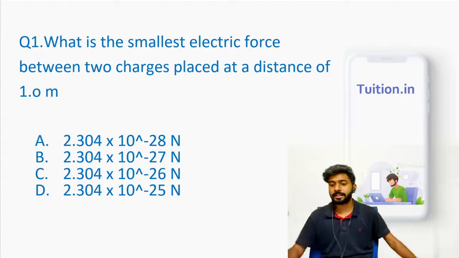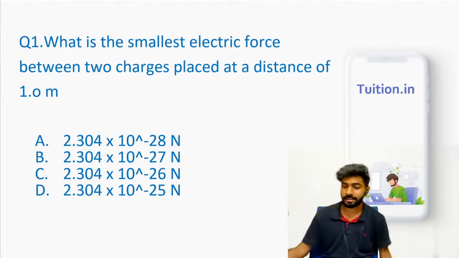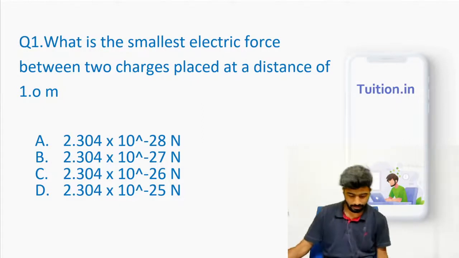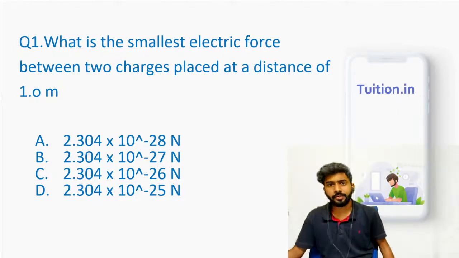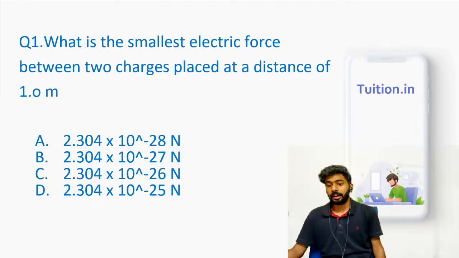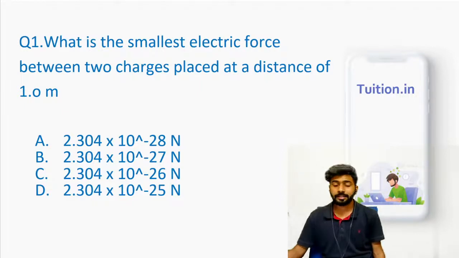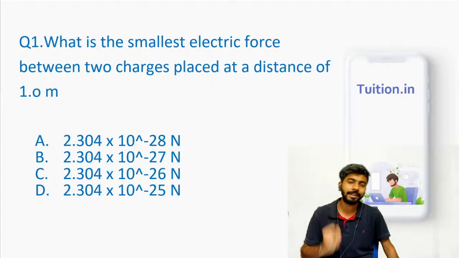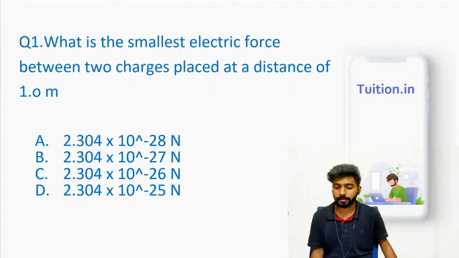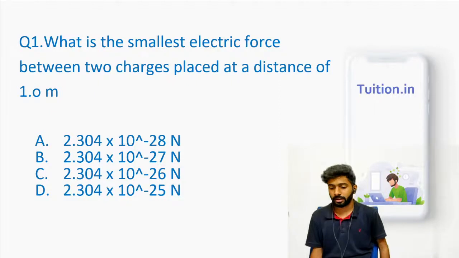What is the smallest electric force between 2 charges present at a distance of 1 meter? The best hint for this question is that I'm talking about the smallest electric force here. Looking at this, what should come to your mind is the Coulomb's force equation, K q1 q2 by r square. R is already fixed for you. K is already a constant. So how do you minimize that force? The only way you can minimize that force is if you minimize q1 and q2, isn't it? So how will that be? Imagine the smallest charges possible.